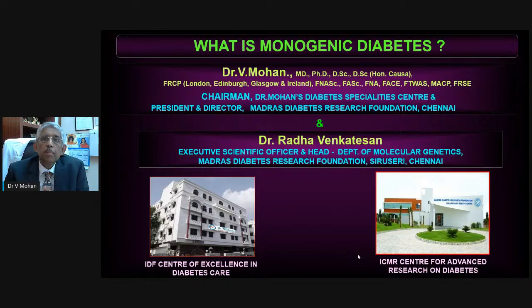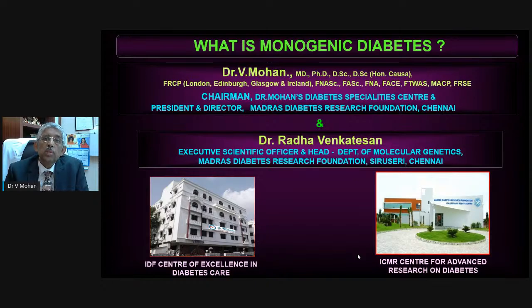As the name itself implies, monogenic means a single gene is involved. Mono is single, genic is genetic. Therefore, a single gene is involved. In our body, there are thousands of genes. But there are also genes which control the pancreatic insulin secretion. If one of those genes is affected or mutated from birth, then you can get these monogenic forms of diabetes.